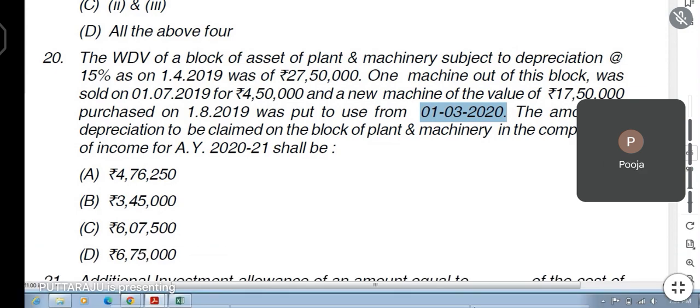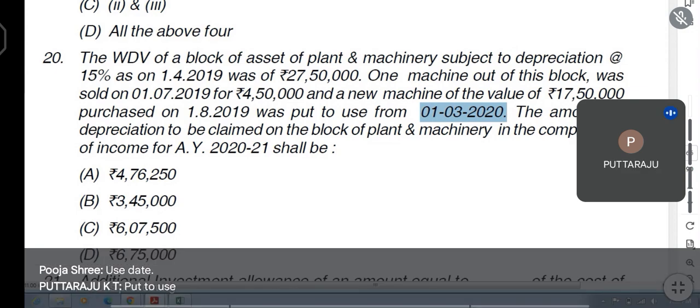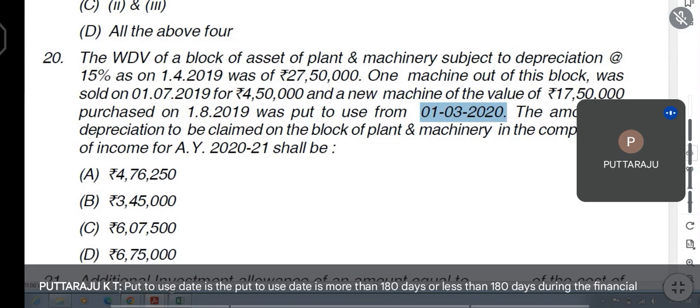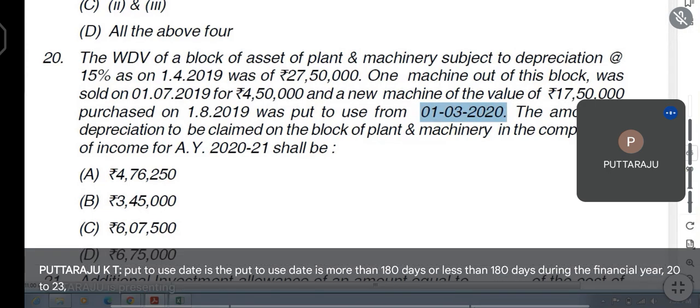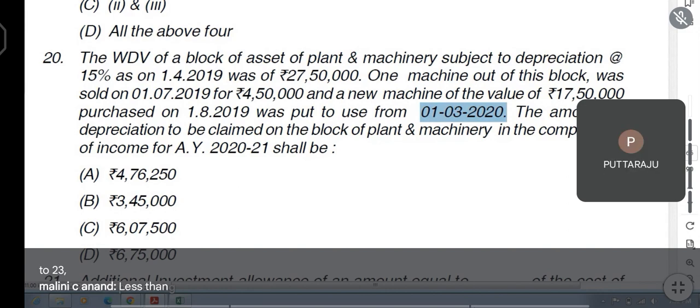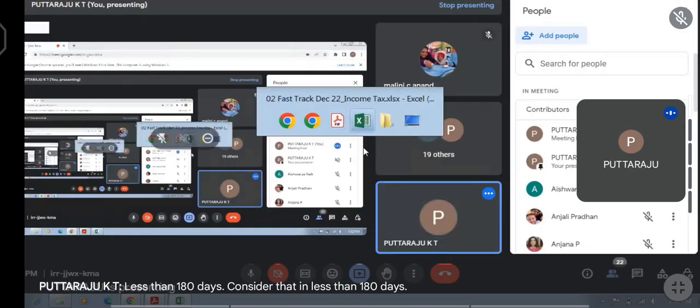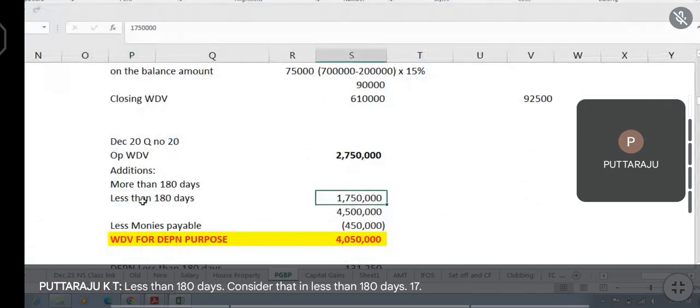Put to use date. Is the put to use date more than 180 days or less than 180 days during the financial year 22-23? Less than 180 days. Consider that in less than 180 days. 17,50,000 less than 180 days, I am considering.